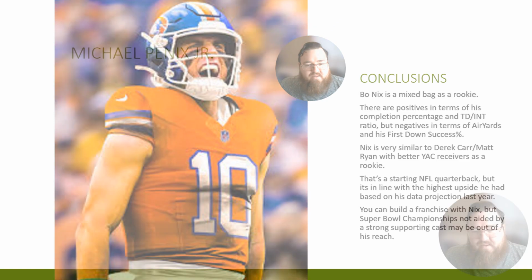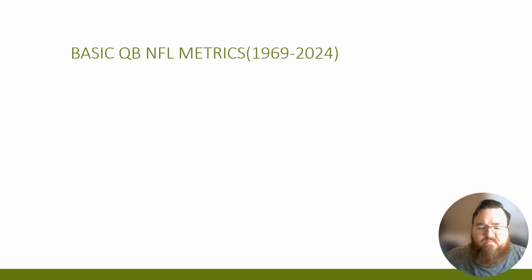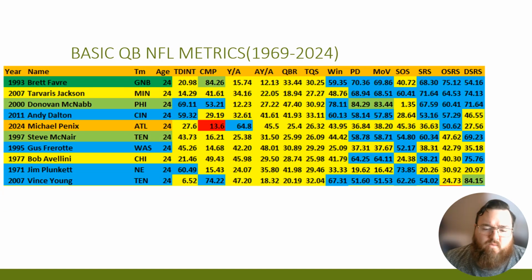Yep. Now, let's get to Michael Penix Jr. So, Michael Penix didn't have a lot of quarterback data to really work with this year. He only was in about 3 games in terms of significant play this year. His TD percentage wasn't that great, so 27.6. Completion percentage was 13.6. Yards per attempt 64, 45.5 in terms of adjusted yards per attempt. QBR 25.4, and then TQS was 26.32.